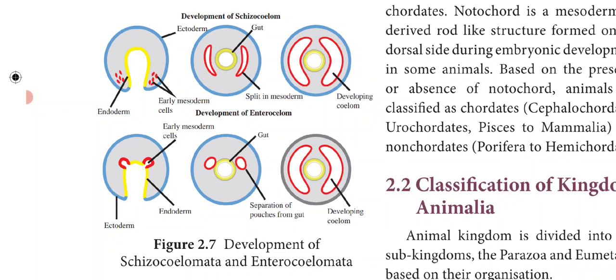Next is the enterocoelomate animals. Here the body cavity is formed from the mesodermal pouches of the archenteron. So in the case of enterocoelomates, the body cavity is formed from the mesodermal pouches of this archenteron. The mesodermal pouches extend and form the coelom. Examples: echinoderms, hemichordates and chordates. So this is the classification of the eucoelomates. Eucoelomates are classified into two types: schizocoelomates and enterocoelomates.